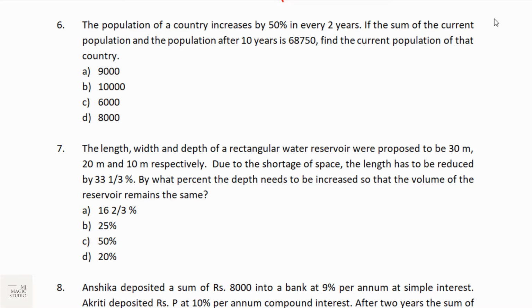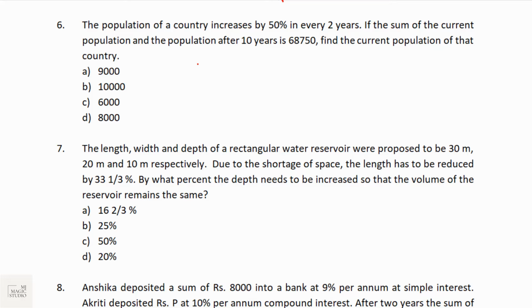The bucket for questions number 6 and 7 is again from percentages and changes in percentages. It may be with growth, decline or change, for which you can also see rule number 1; the link is there in the description with percentages. Go through it, give it a try. So let's see what is there in 6.